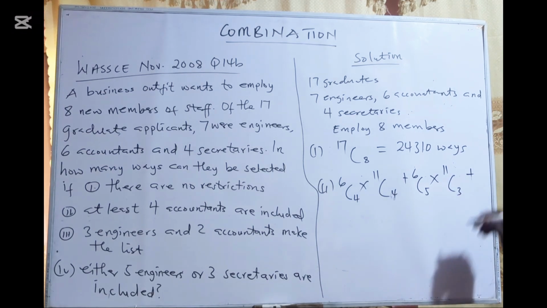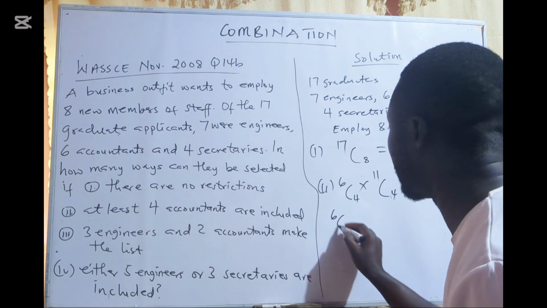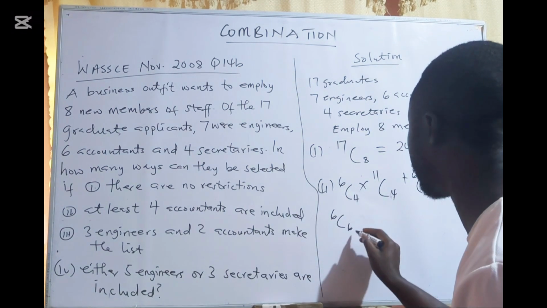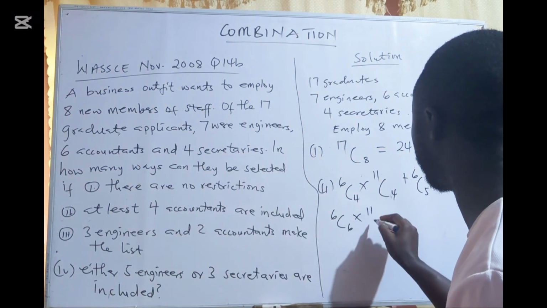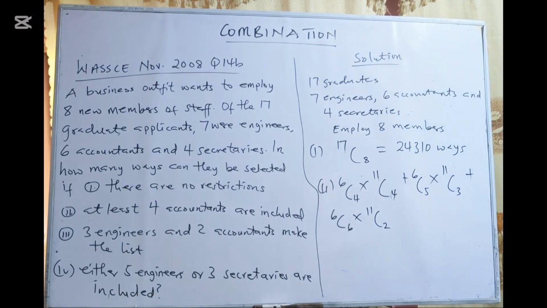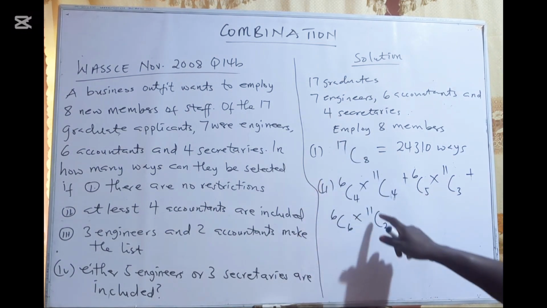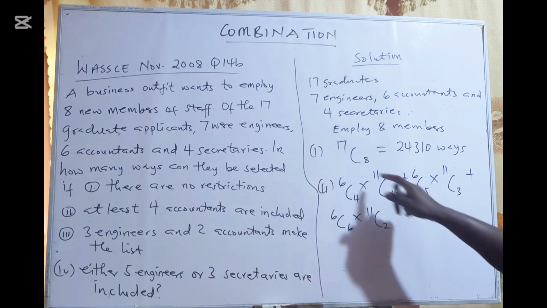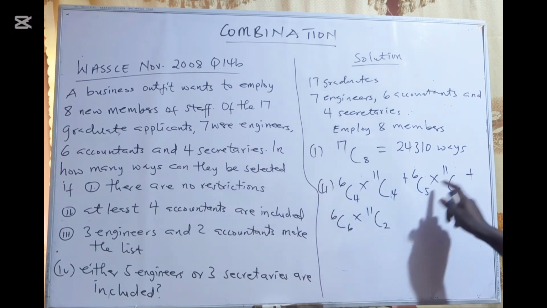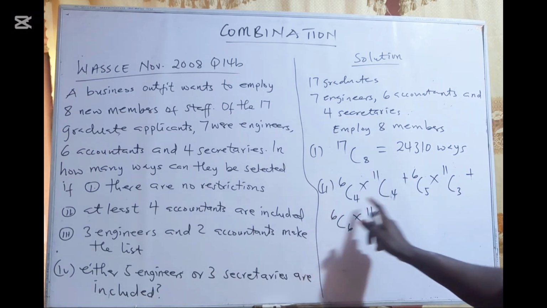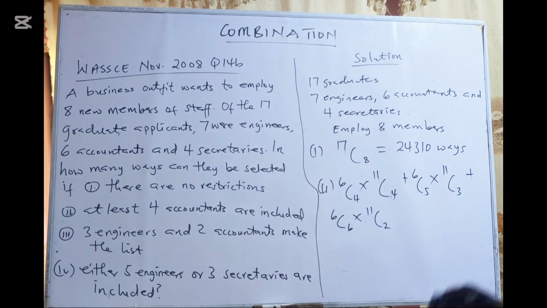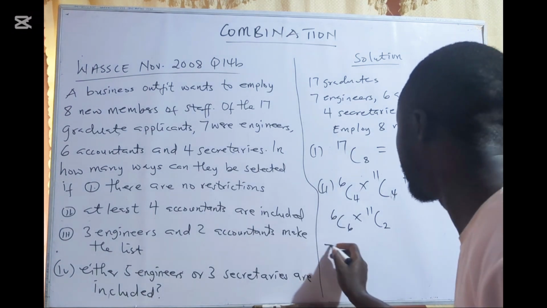Out of the 11, or at least I can employ all the 6 accountants and then decide to, out of the 11, employ just 2. So what we should take note of is that when you add these, it should give you 17 and 8. 6 plus 11 is 17, and 6 plus 2 is 8. So this is at least 4 accountants to be included.